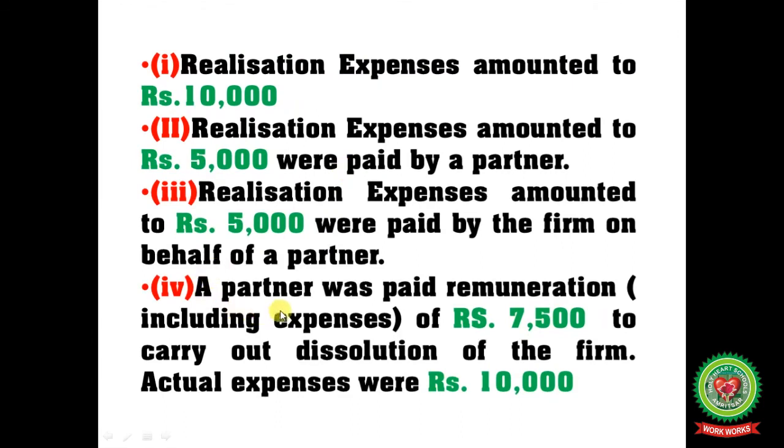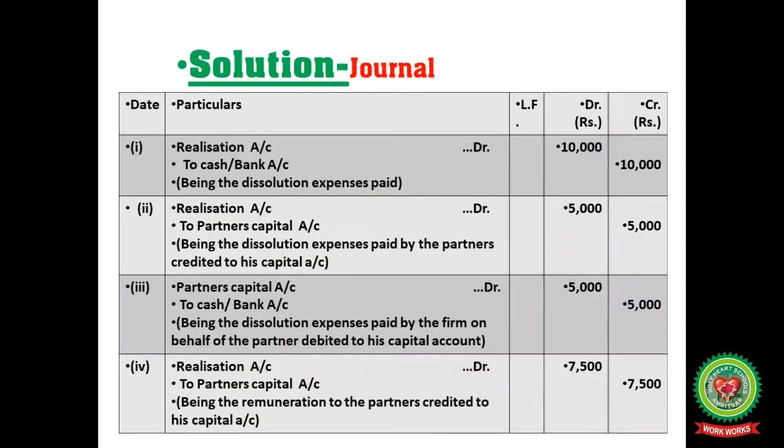The next point is a partner was paid remuneration including the expense of 7,500 to carry out the dissolution of the firm. Actual expenses were 10,000. So here the remuneration of the partner. So realization to partner's capital account 7,500 transferred remuneration, being the remuneration to the partner credited to his capital account.